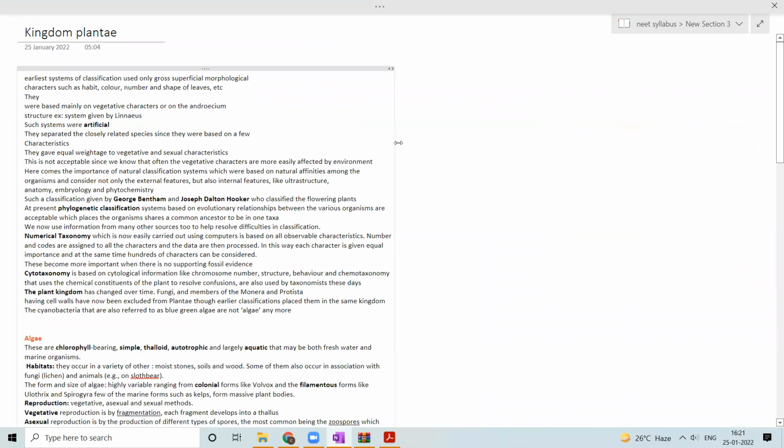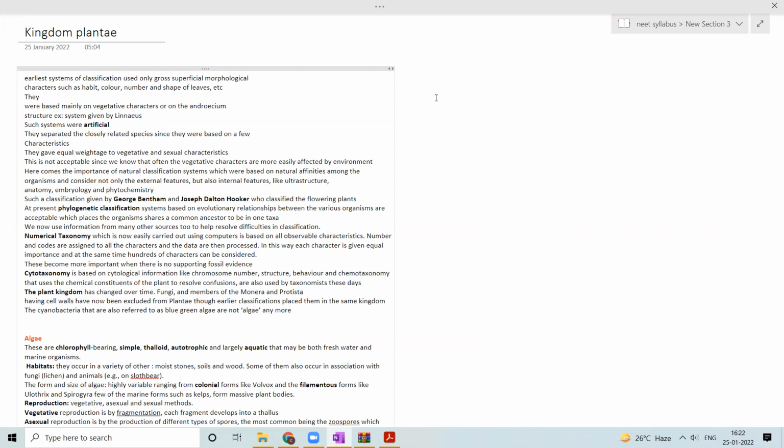So in the previous class, we discussed until kingdom fungi. We discussed kingdom Monera, kingdom Protista, kingdom fungi. So here comes the next kingdom, that is Plantae. What do you know about Plantae? Are they autotrophic or heterotrophic? They are autotrophic. They are multicellular, higher eukaryotes. They possess chlorophyll pigment in them. The type of chlorophyll possessed by the different species is different.